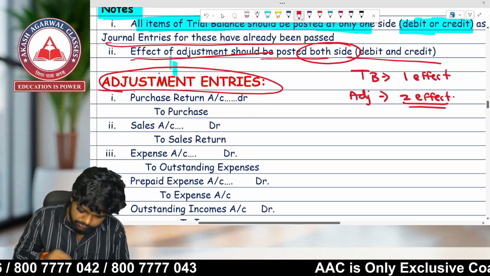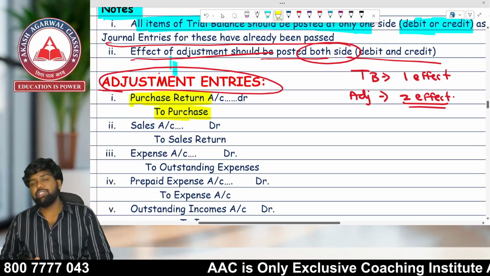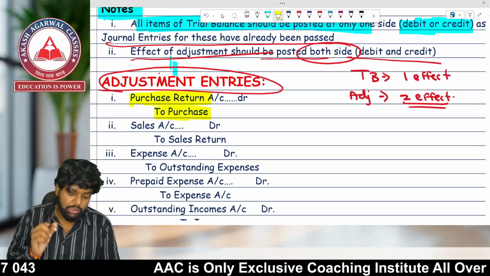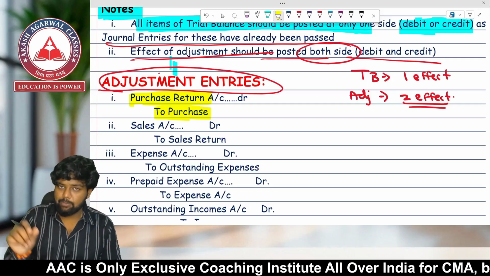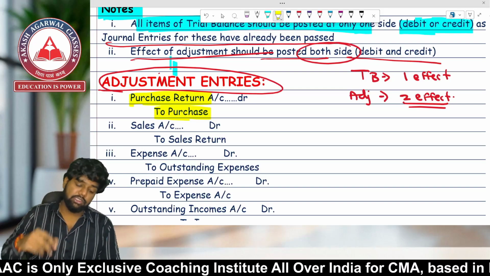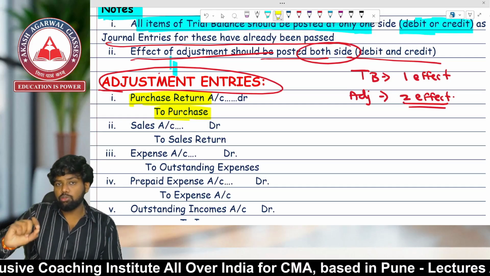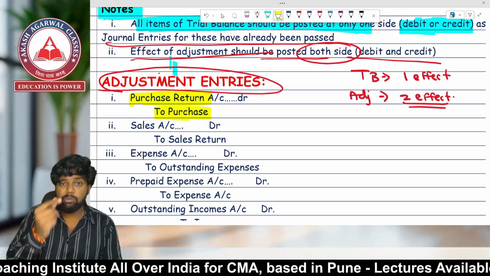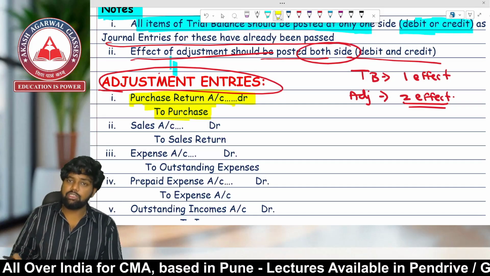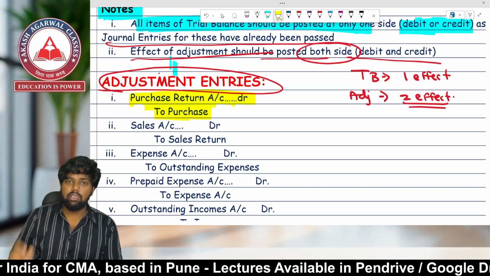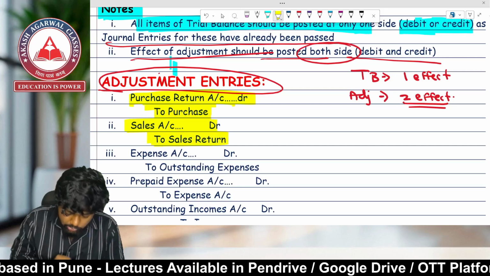Now, adjustment entries. First of all, we have to deduct purchase return from purchase. So here, purchase return account debit to purchase. Because purchase is an expense and expense has which balance? Debit balance. For decreasing that balance, we have to do credit to the purchase account. So we will be debiting purchase return account. So what is the entry? Purchase return account debit to purchase. Similarly, in case of sales, sales have credit balance. For decreasing sales, you have to debit the account. Sales return account debit to sales.